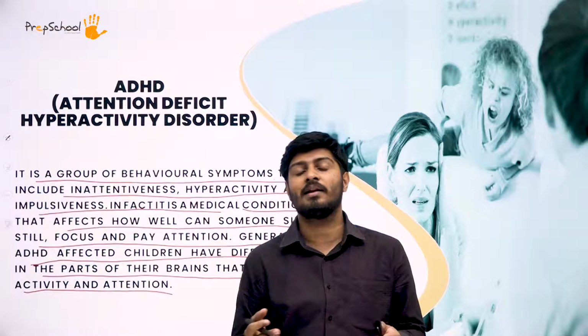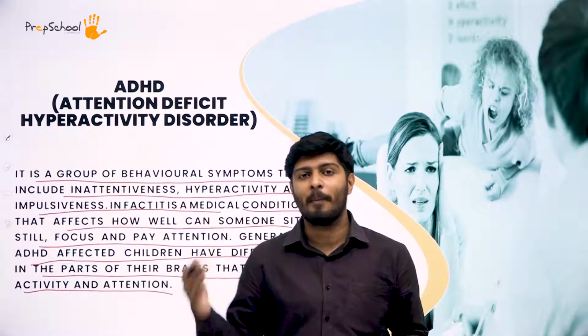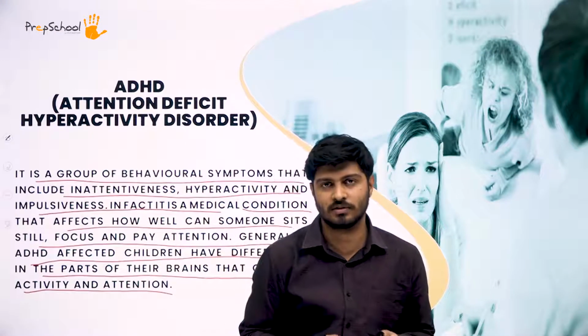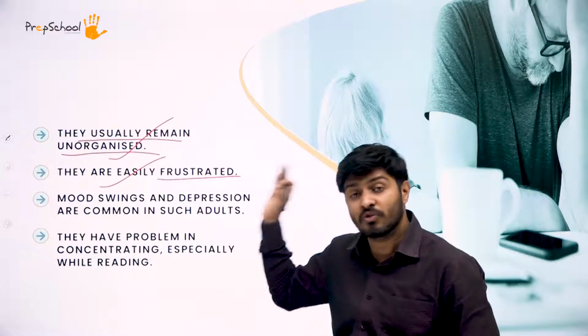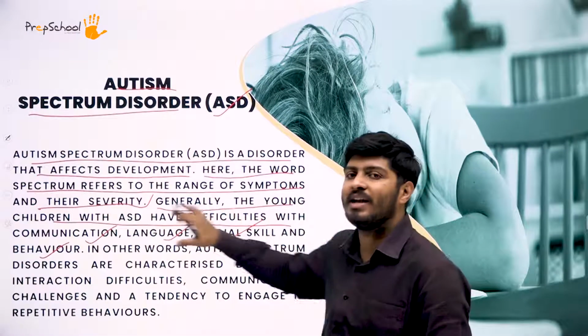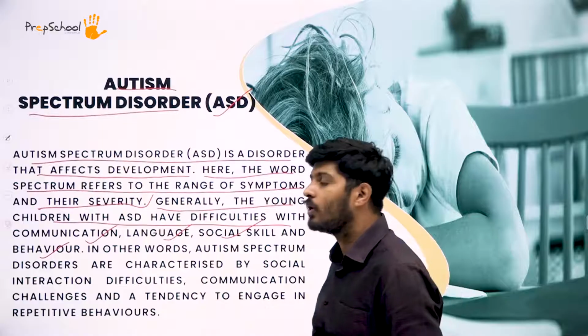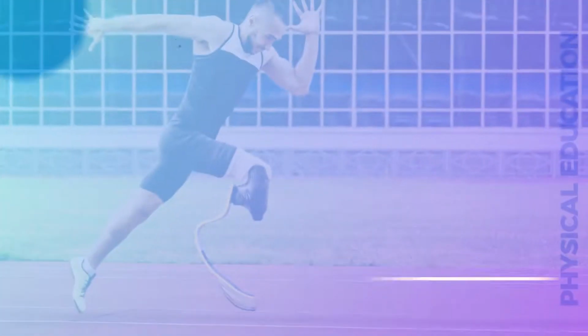We studied about dyslexia in the first session of this chapter. That's why I was recommending for you to go back and watch that. So attention deficit disorder people will have lack of focus. People who have ADHD will get disturbed or frustrated very easily. Because all these things are varied, we call it a spectrum. It's a spectrum of different kinds of symptoms that we're looking at here. That will cause a lot of social issues and a lot of political issues. You have to keep in mind the severity of the symptoms.